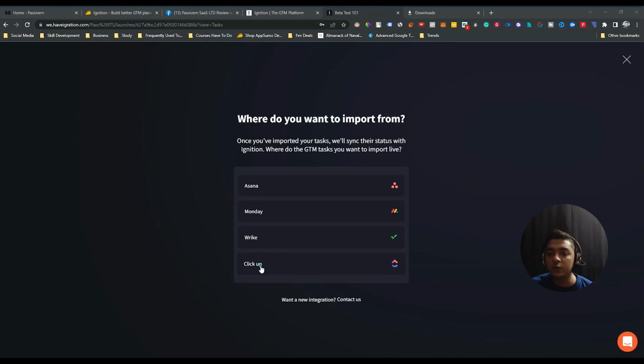So if you have used any task management tool previously, then you can import your tasks in just one click. Suppose you are using Asana for your task management, just click here on Asana and you can import all the tasks on your Asana dashboard. And if you need more integrations for your task management, then you can contact them through here. But these are the most popular task management software, guys, that people use.